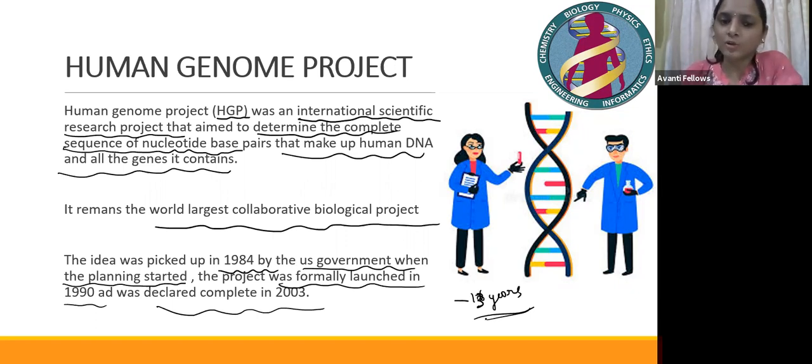And guys, one more thing. How many chromosomes do humans have? Guys, tell me how many chromosomes humans have. Tejas, Prachi, Mayuri, tell me. Very good. 22 pairs, and then we have the X and Y chromosomes. So they sequenced these 22 chromosomes, guys, and also the sex chromosomes, that is the X and Y chromosomes.